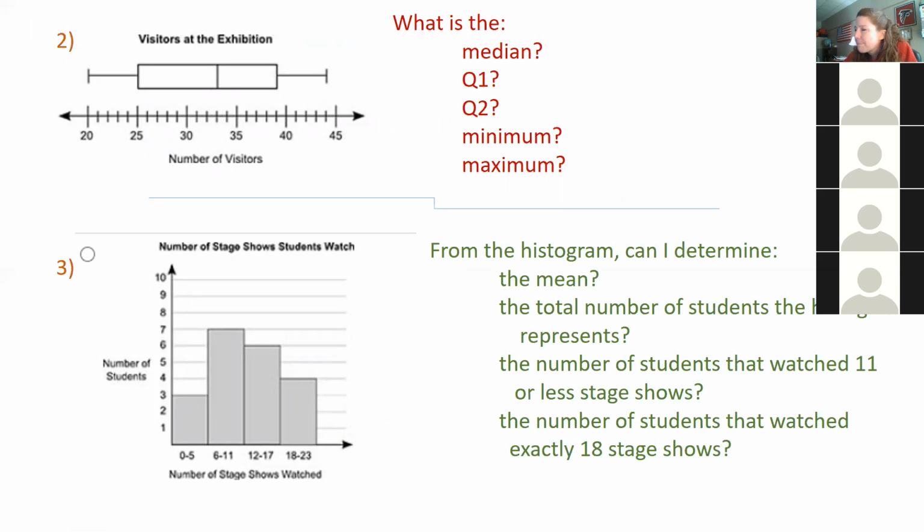The top one is called a box plot, while the bottom one is called a histogram. Exactly. That's exactly right. Very good.